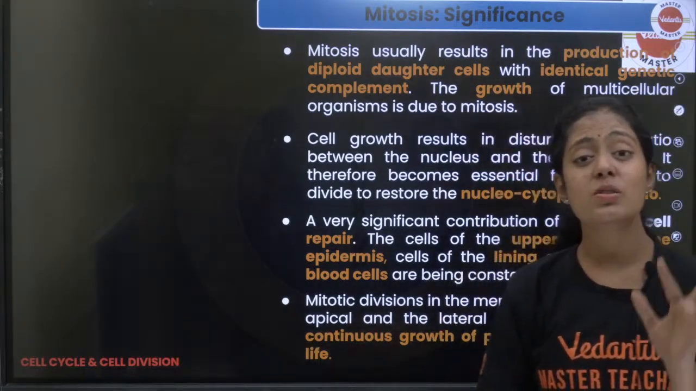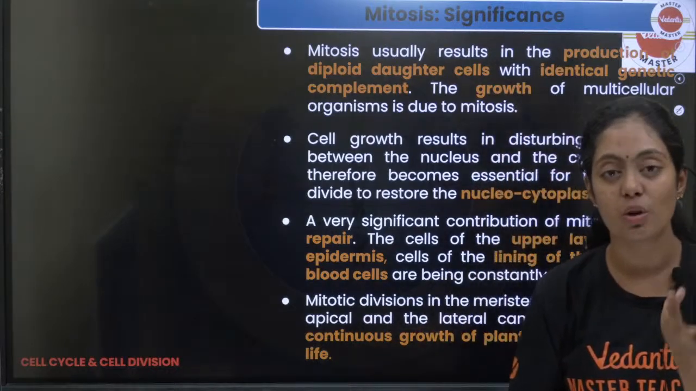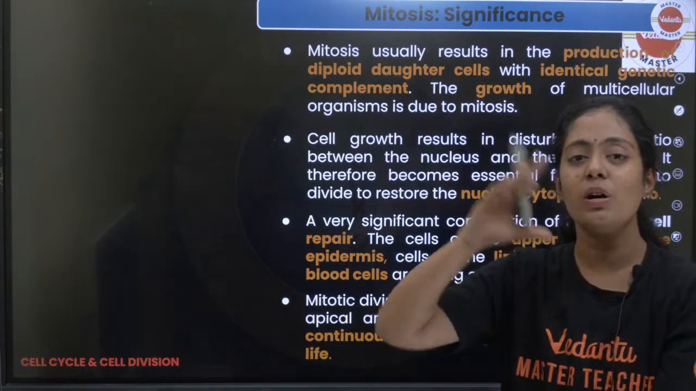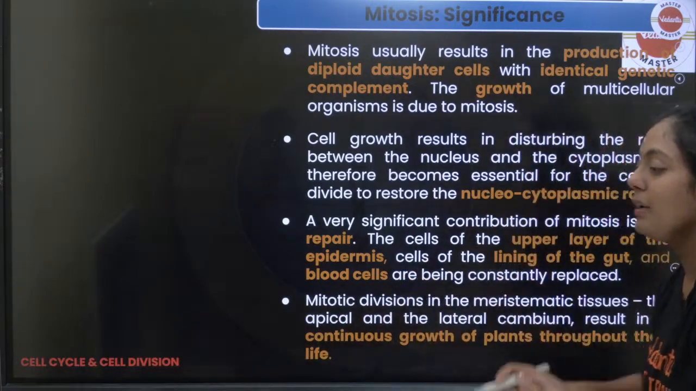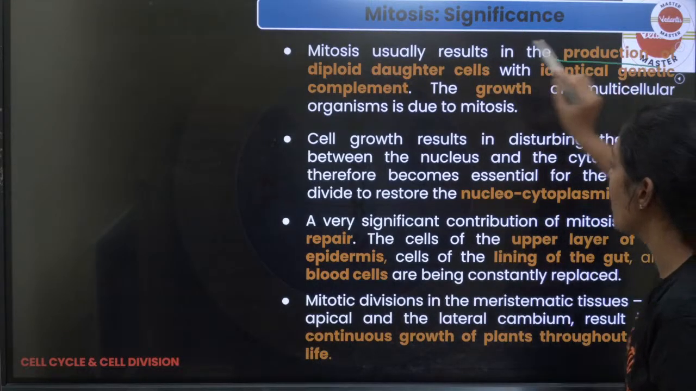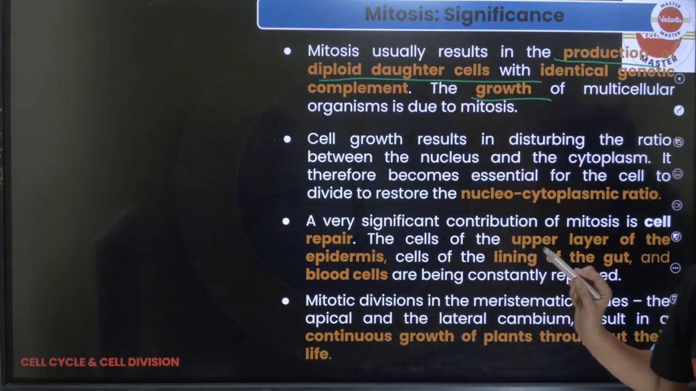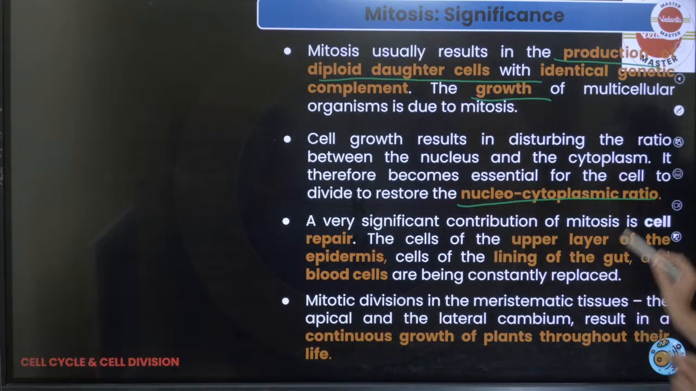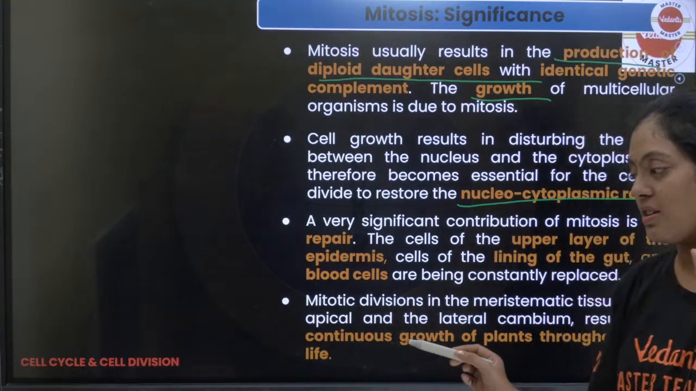Pasangla, mitosis is very, very important for growth, right? You can't imagine the growth, how the baby is growing from a very tiny little human being into a young toddler, right? So அது எப்படி நடக்குது? It's all happening because of growth, pasangla. Mitosis usually results in the production of diploid daughter cells. It helps in growth, okay? It helps to maintain the nucleocytoplasmic ratio. All that is highlighted are the keywords that you should concentrate on.